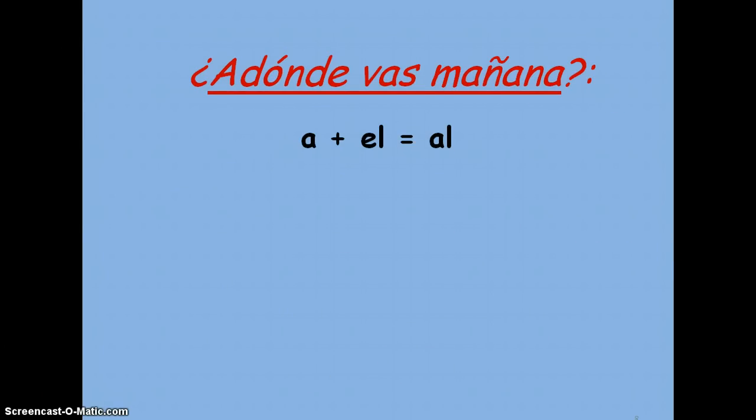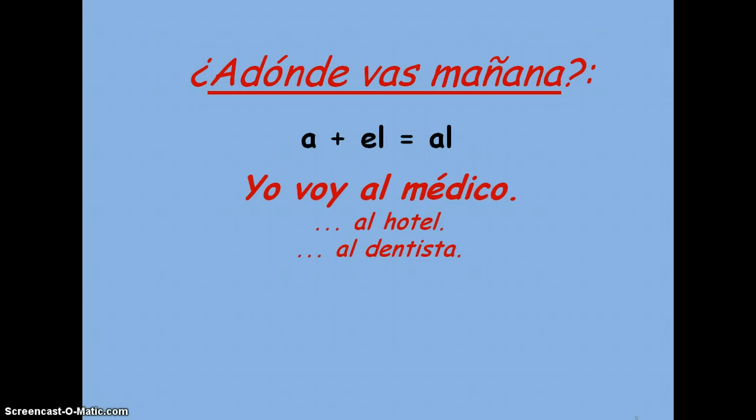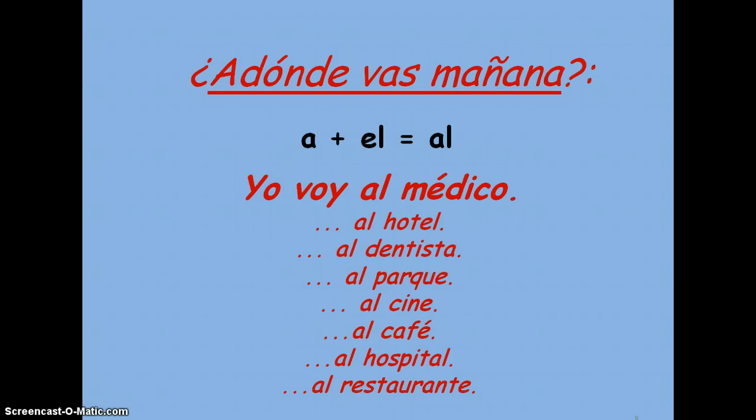So here are some examples of places that you might go. ¿A dónde vas mañana? Using al. Yo voy al médico, al hotel, al dentista, al parque, al cine, al café, al hospital, al restaurante, al supermercado.